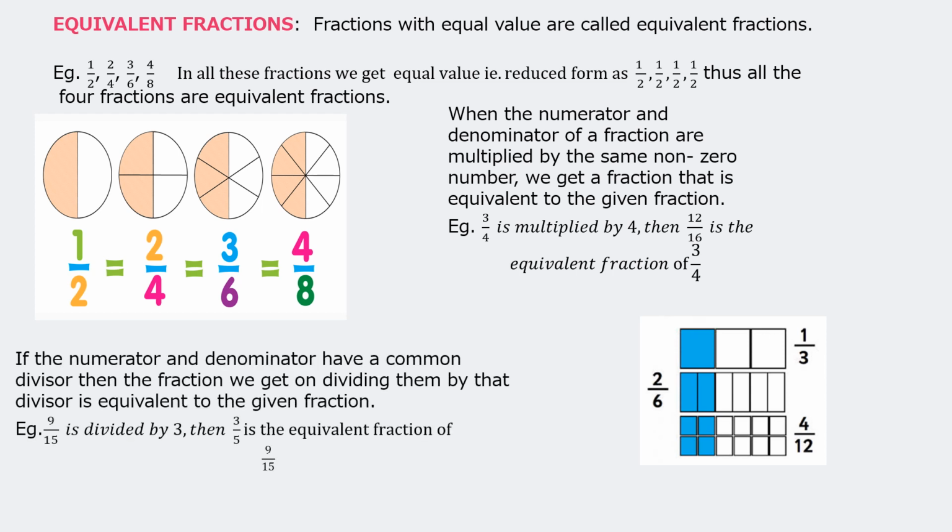If the numerator and denominator have a common divisor, then the fraction we get on dividing them by that divisor is equivalent to the given fraction. Suppose 9 upon 15 is divided by 3, then 3 upon 5 is the equivalent fraction of 9 upon 15. So 9 upon 15, you divide 9 by 3 and 15 by 3. So we will get the answer 3 upon 5. That means 3 upon 5 is the equivalent fraction of 9 upon 15. In one case we are multiplying and in the other case we are dividing.